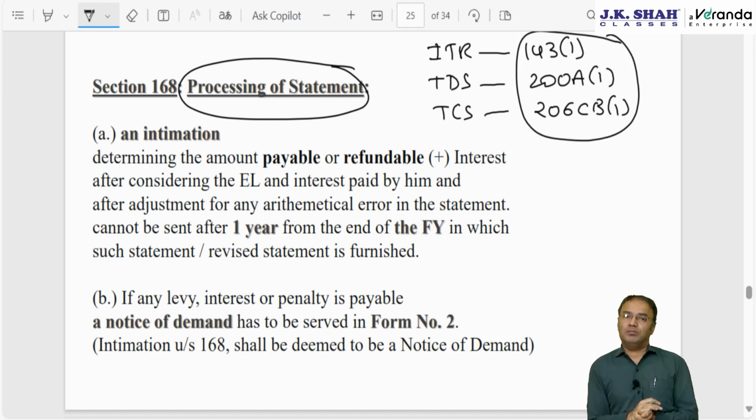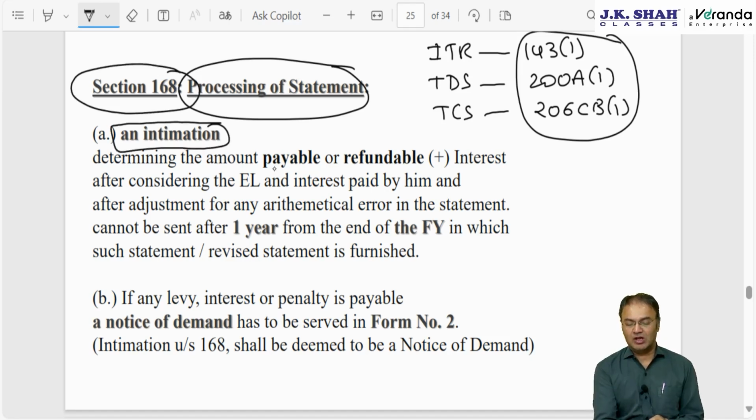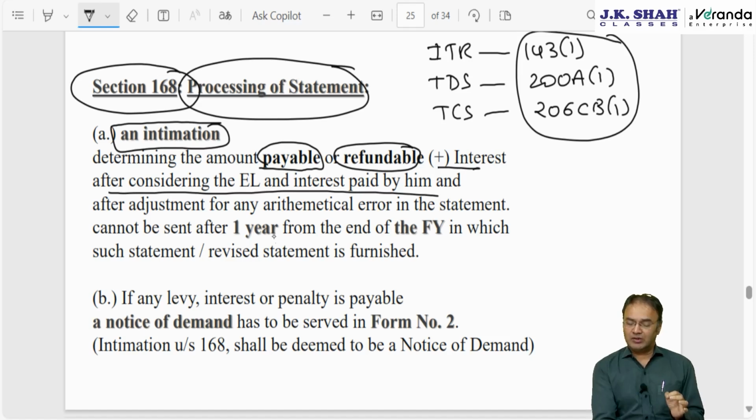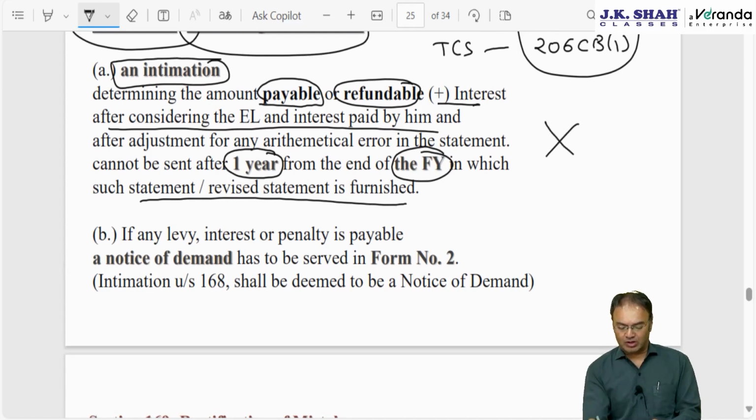That is called intimation. Here also there is a concept of intimation, under section 168. The assessee will be intimated about the tax or amount payable or refundable plus interest, if any, after considering whatever is already paid by him. This intimation can be issued only up to 1 year from the end of the financial year in which the statement or revised statement was furnished. It cannot be issued after that. In the Income Tax Act, there is a lesser time limit, but this time limit is unimportant.